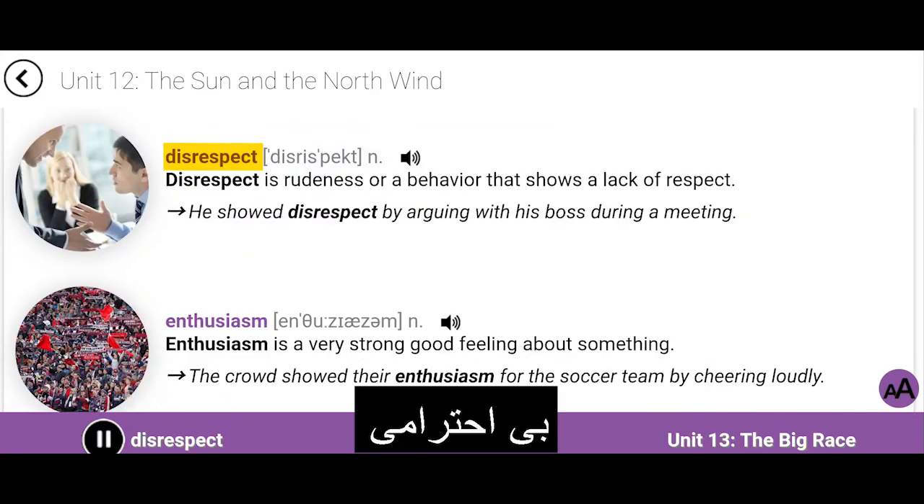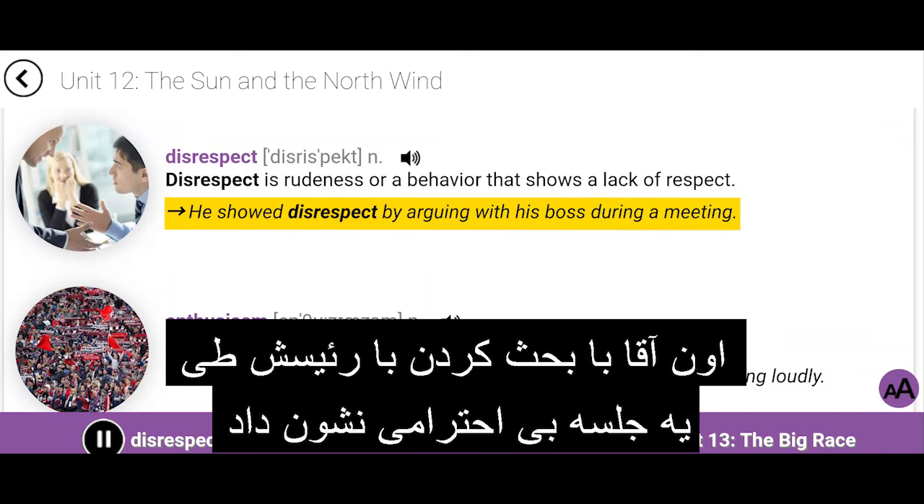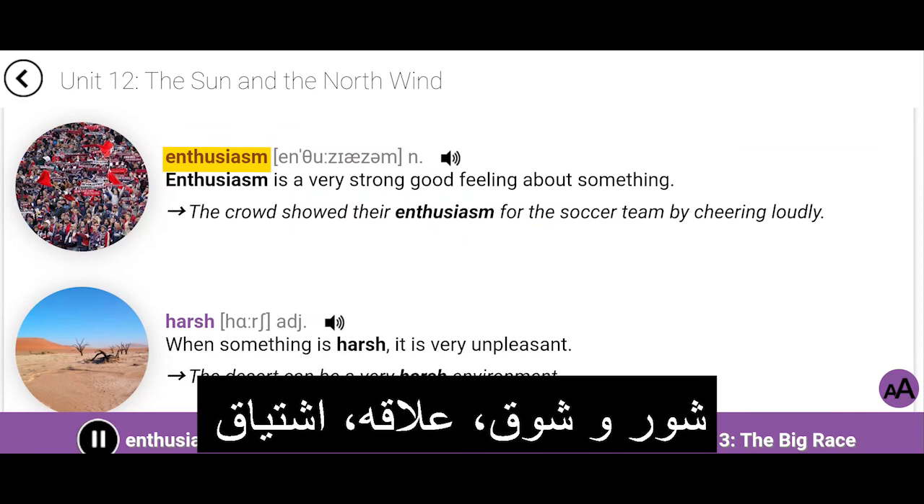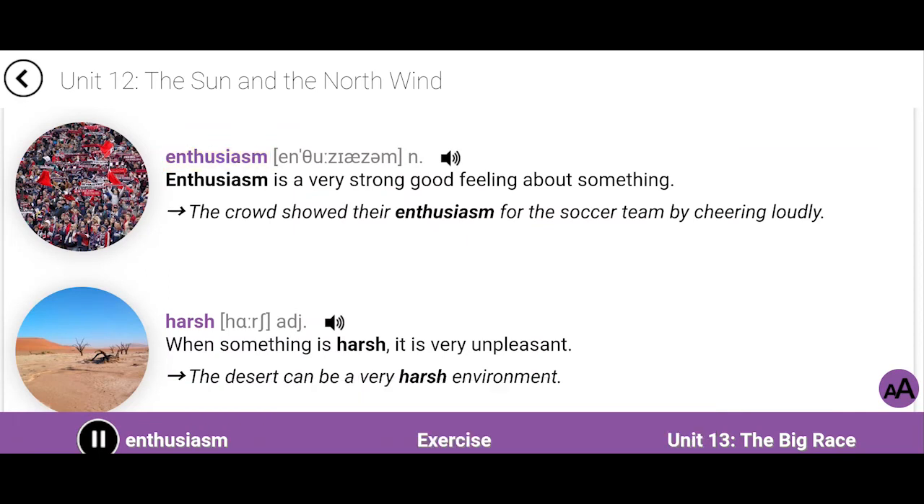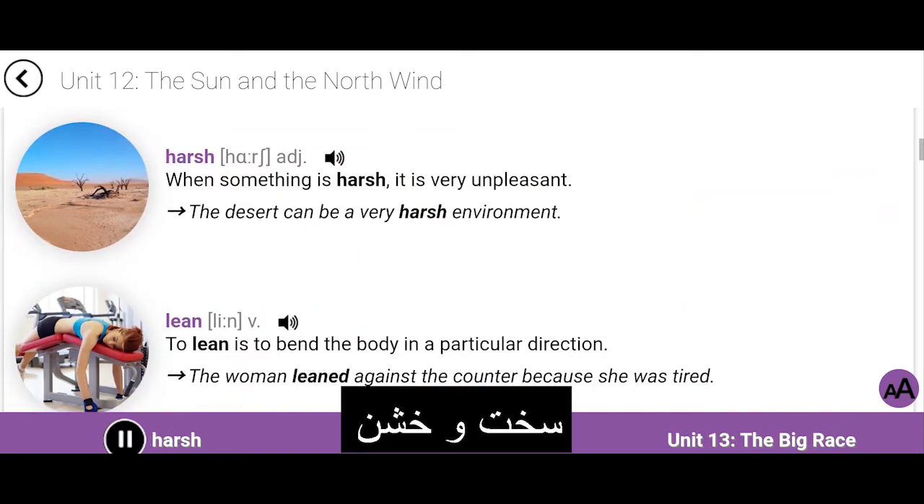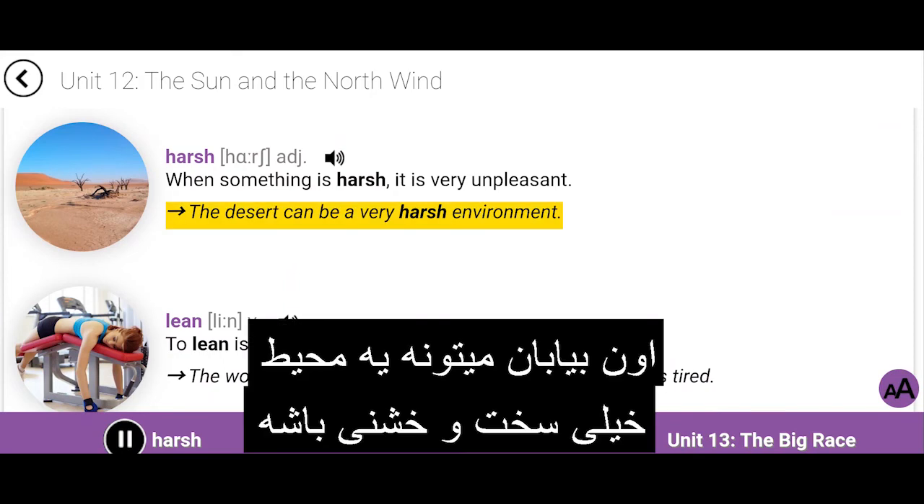Disrespect. Disrespect is rudeness or a behavior that shows a lack of respect. He showed disrespect by arguing with his boss during a meeting. Enthusiasm. Enthusiasm is a very strong, good feeling about something. The crowd showed their enthusiasm for the soccer team by cheering loudly. Harsh. When something is harsh, it is very unpleasant. The desert can be a very harsh environment.